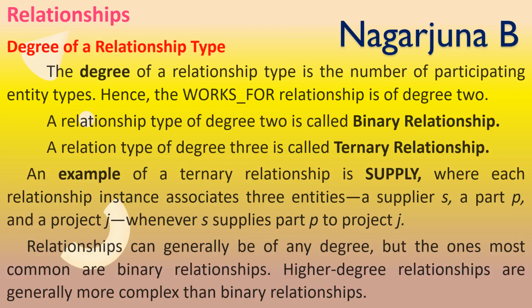That means a degree of more than 2 is complex compared to binary relationships. But in reality, a relationship can be of any degree: 2, 3, 4, 5, etc. Most common are binary relationships; others are generally more complex.